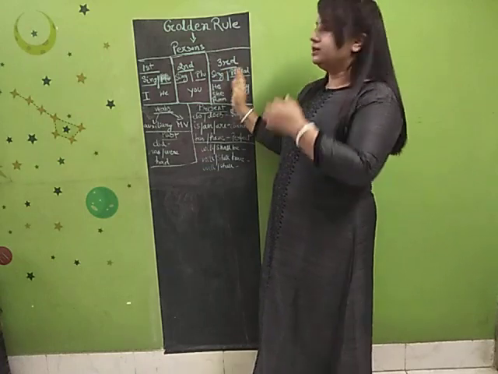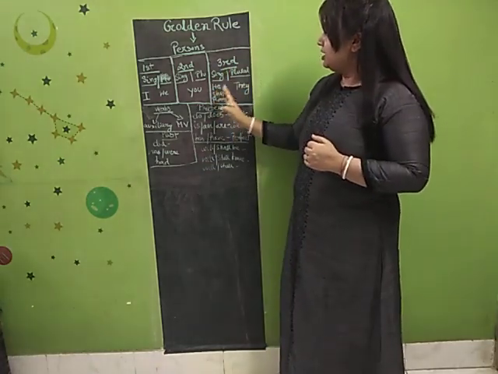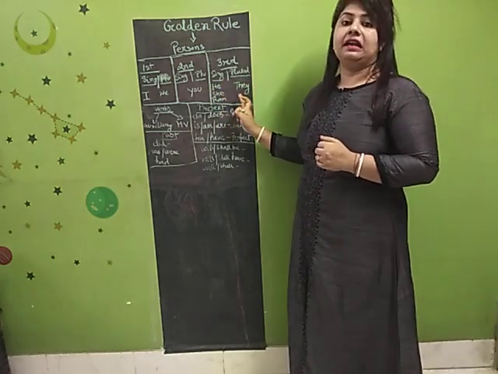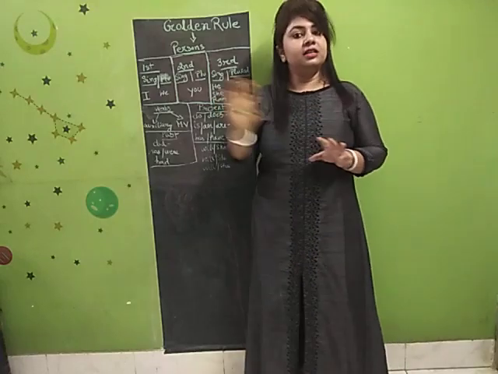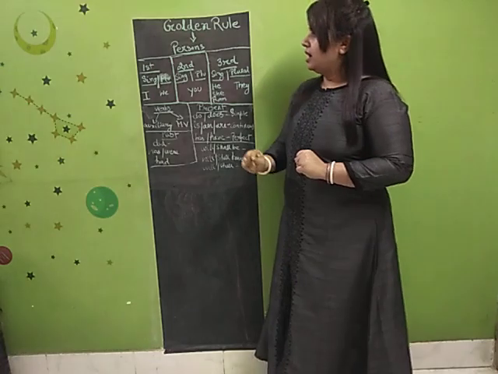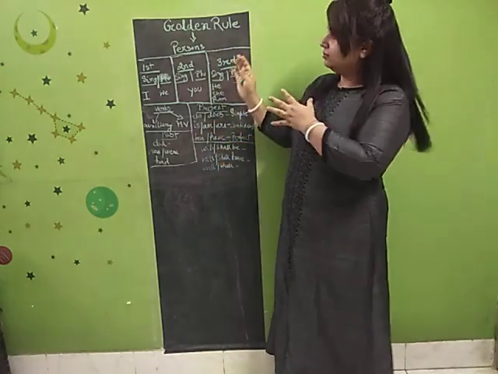Then this third person takes place. He, she, Ram, they. Singular, he, she, and plural, they. This much clear? This is very important.